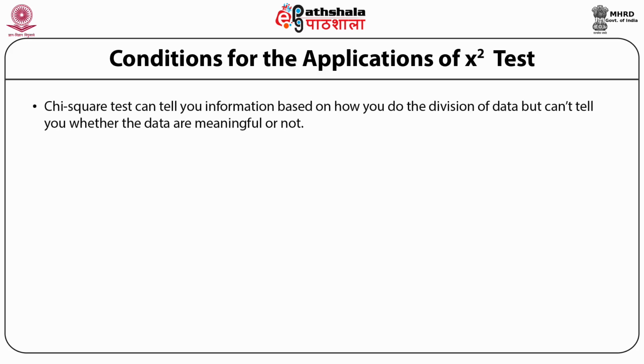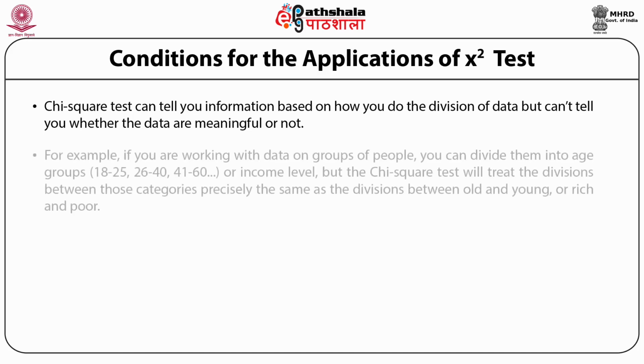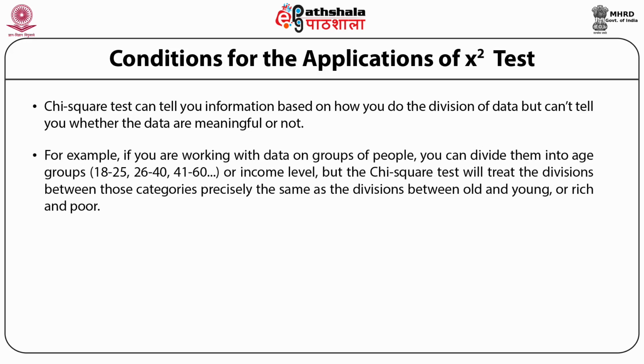Now chi-square gives you information based on how you do the division of data, but can't tell you whether the data is meaningful or not. For example, if you are working with data on groups of people, you can divide them into age groups like 18 to 25, 25 to 40, 41 to 60, or on the basis of income level. But the chi-square test will treat the division between those categories precisely the same as the division between the old and young and rich or poor.